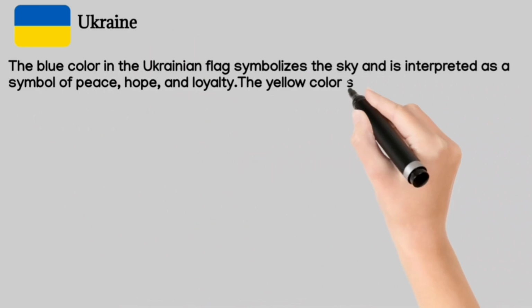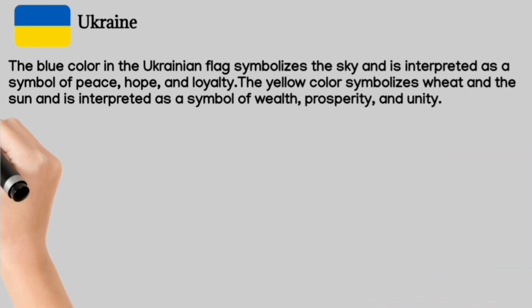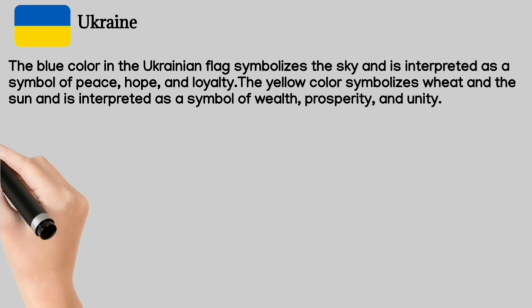Ukraine. The blue color in the Ukrainian flag symbolizes the sky and is interpreted as a symbol of peace, hope, and loyalty. The yellow color symbolizes wheat and the sun and is interpreted as a symbol of wealth, prosperity, and unity.